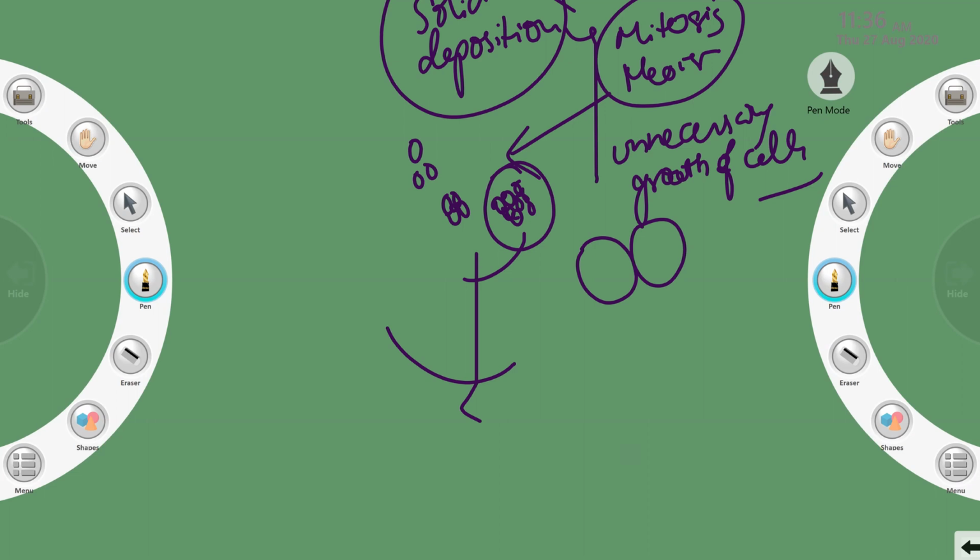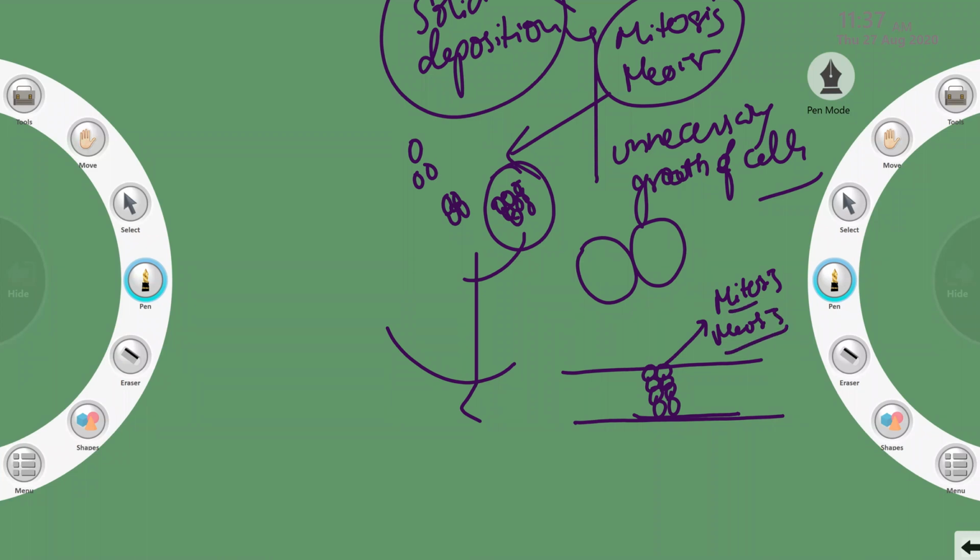For example, let us take this is your hand. In the hand the cell division takes place, but this cell division should stop here. Whatever cell division is required for the body goes through the process of mitosis or meiosis.